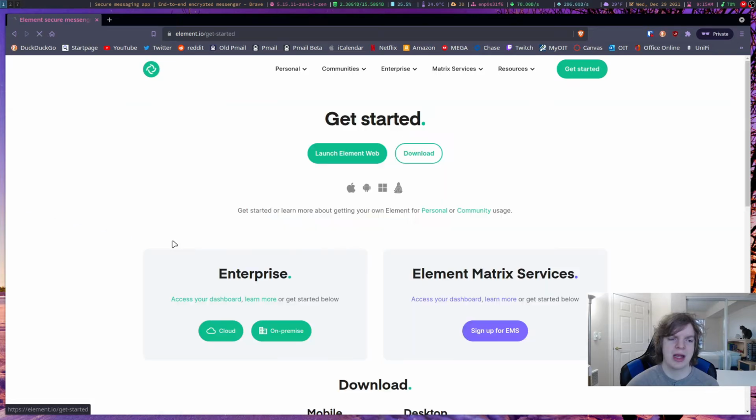So to do that, hit get started and then launch Element Web. If you want, you can download it for macOS, Android, Windows, and Linux. Today, I'm going to show you the web version because that's the most accessible, because everybody has a web browser, but just know that there are versions that you can download on your computer instead.